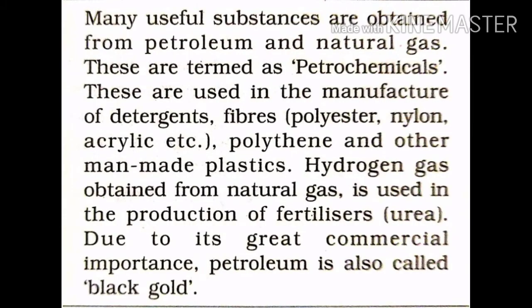Many useful substances are obtained from petroleum and natural gas. These are termed as petrochemicals. These are used in the manufacture of detergents, fibers, polythene, and other man-made plastics. Hydrogen gas obtained from natural gas is used in the production of fertilizers. Due to its great commercial importance, petroleum is also called black gold.